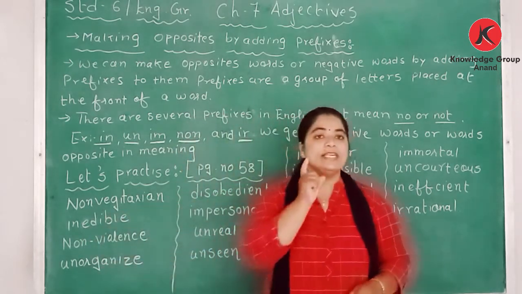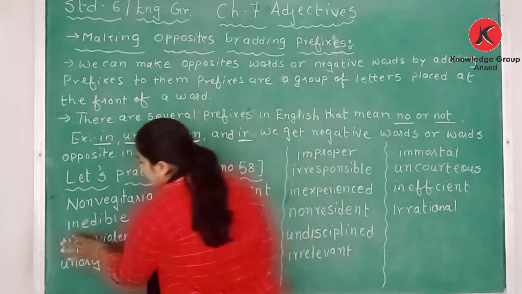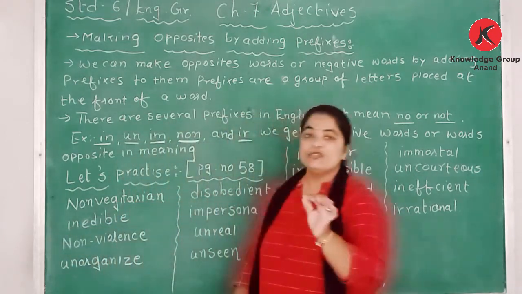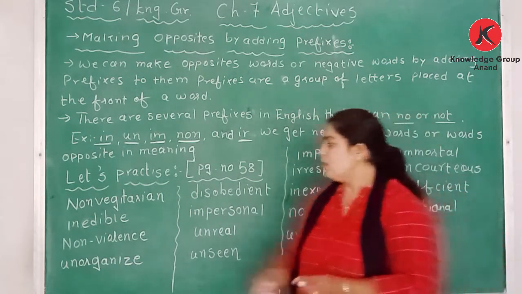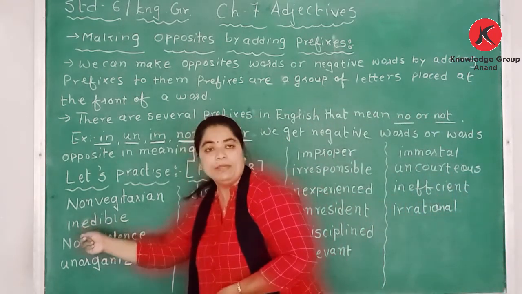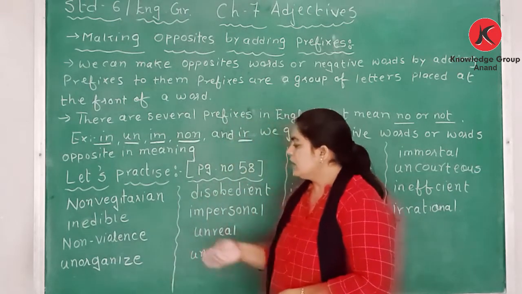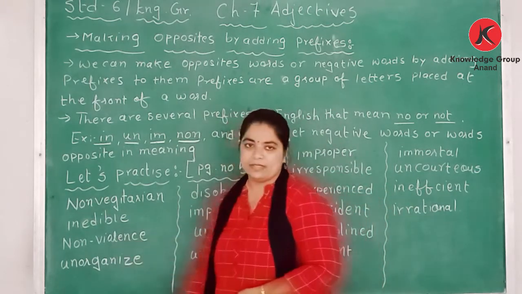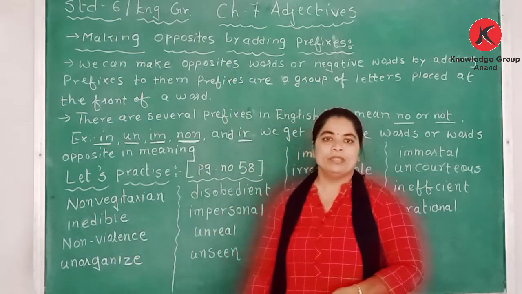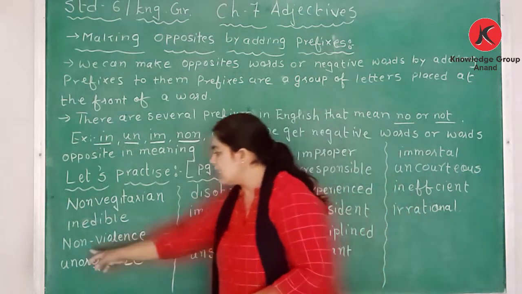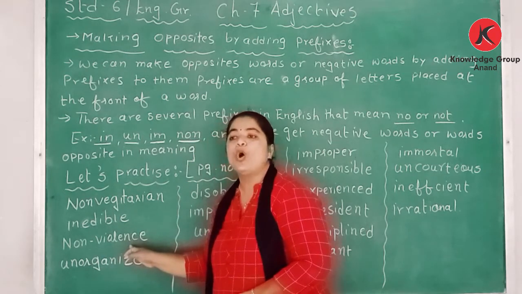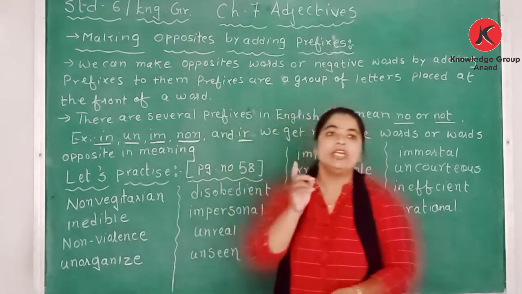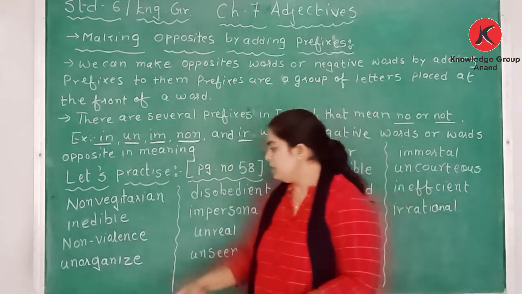The second word is edible, but by adding in, it has become inedible. The third word is violence. By adding non, it changes into non-violence. Gandhiji believed in non-violence.